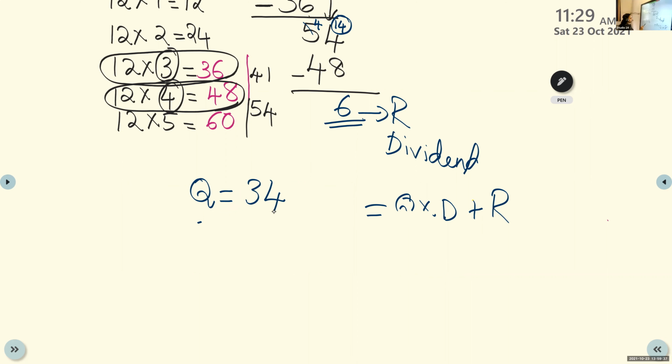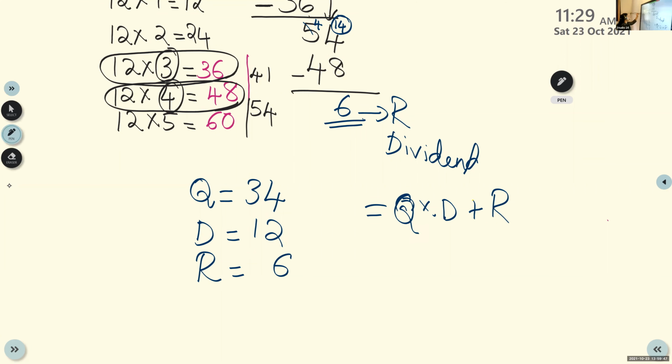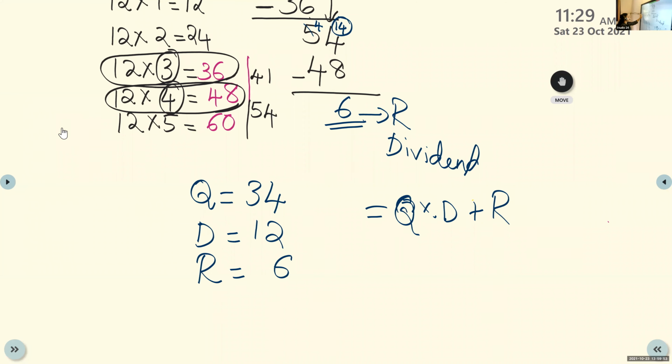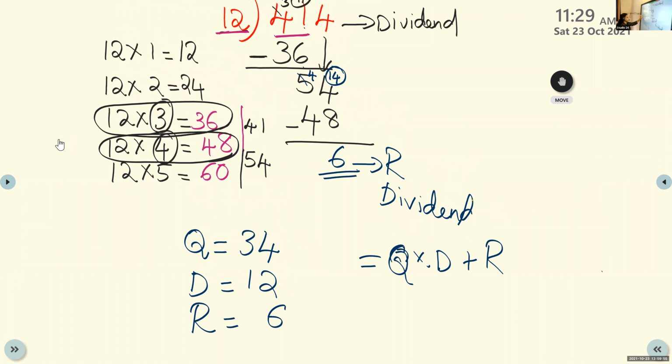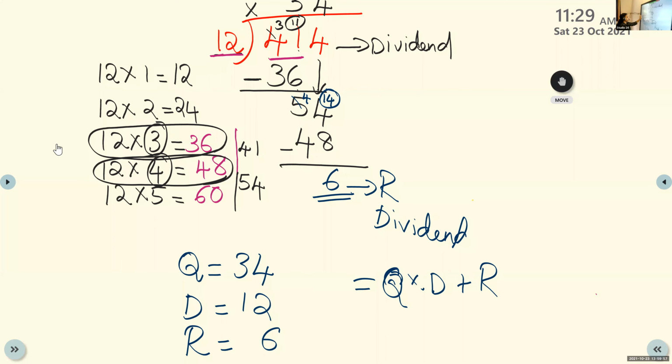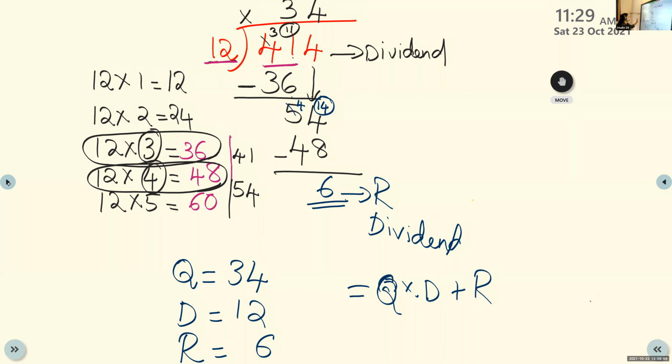And what is the divisor here? 12. And what is the remainder here? 6. Now find out whether you are getting the dividend. All of you please try that. The dividend is here 414. You have to try whether you got it.